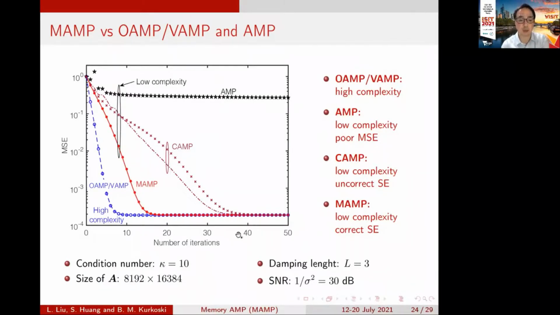AMP does not work well for correlated matrices or ill-conditioned matrices. The points here denote the state evolution, and the lines denote the simulation. And we can see the state evolution of memory AMP is correct. However, in convolutional AMP, the state evolution does not match the simulation.